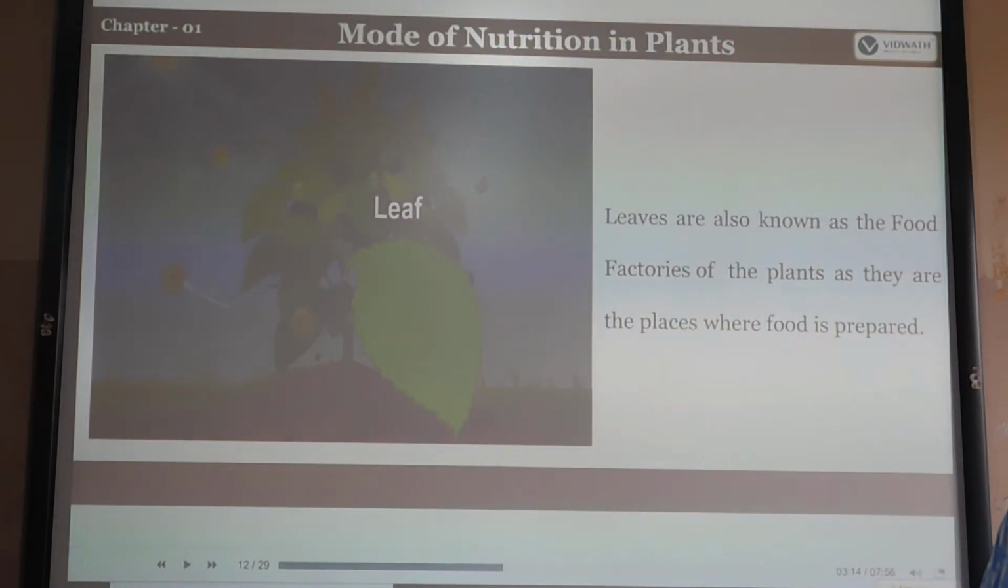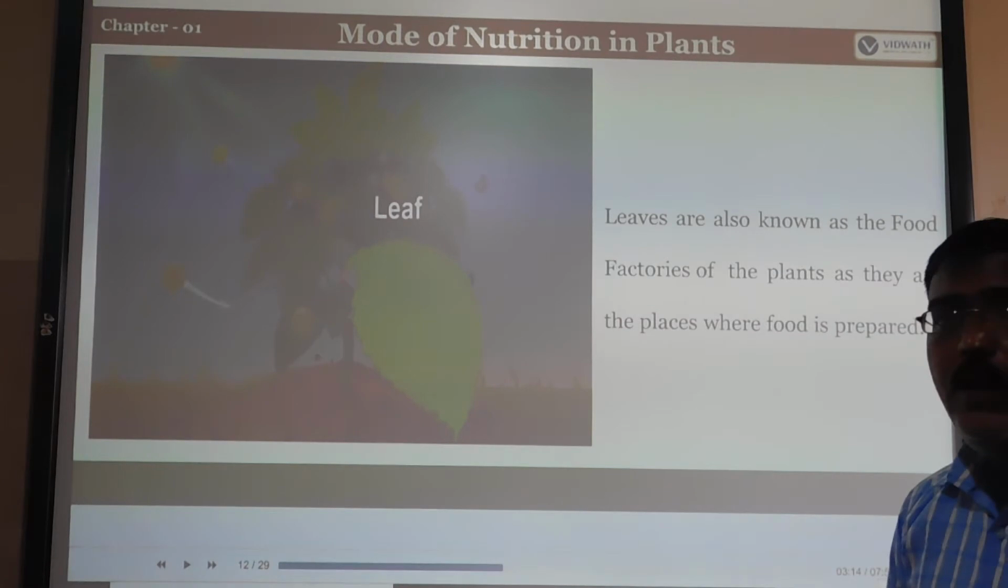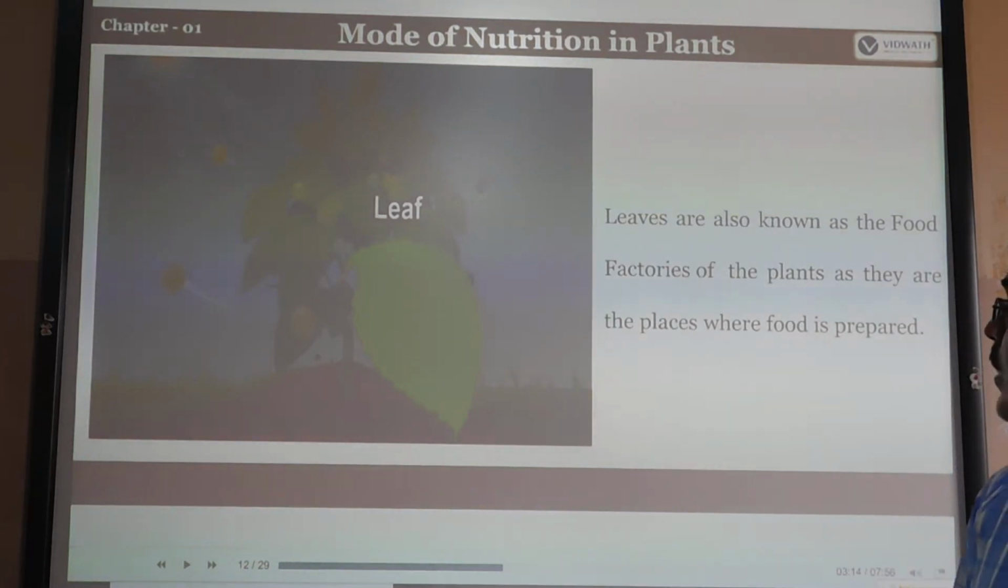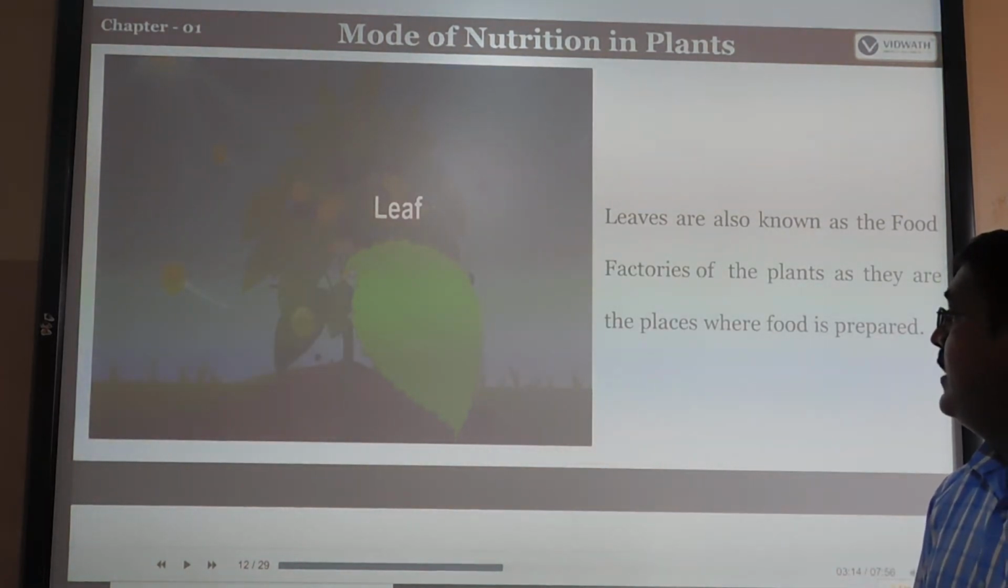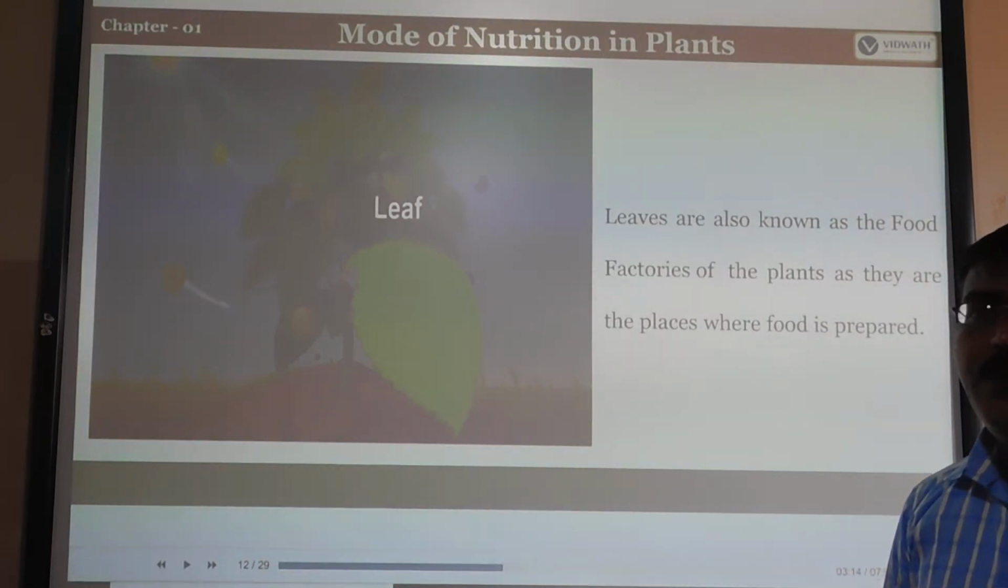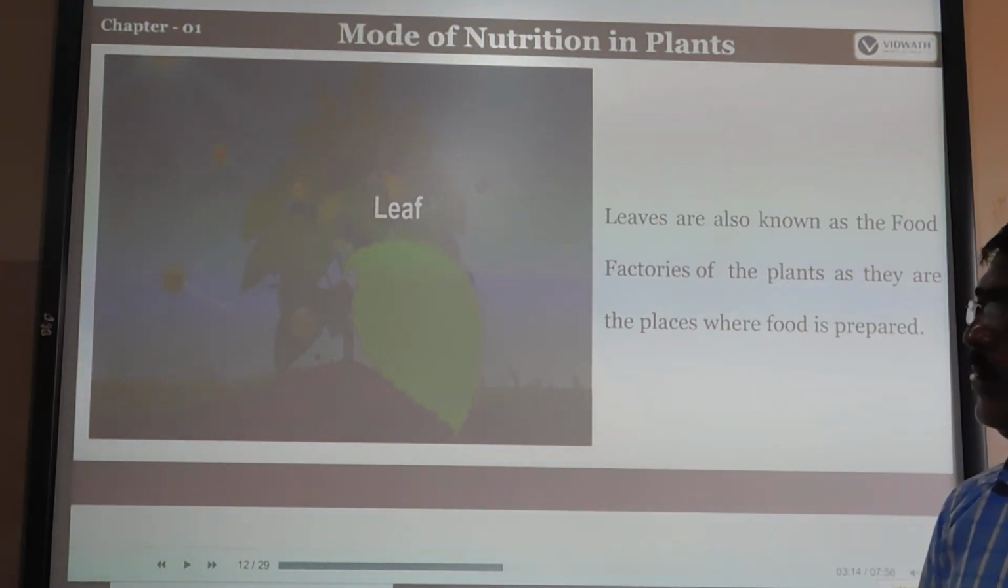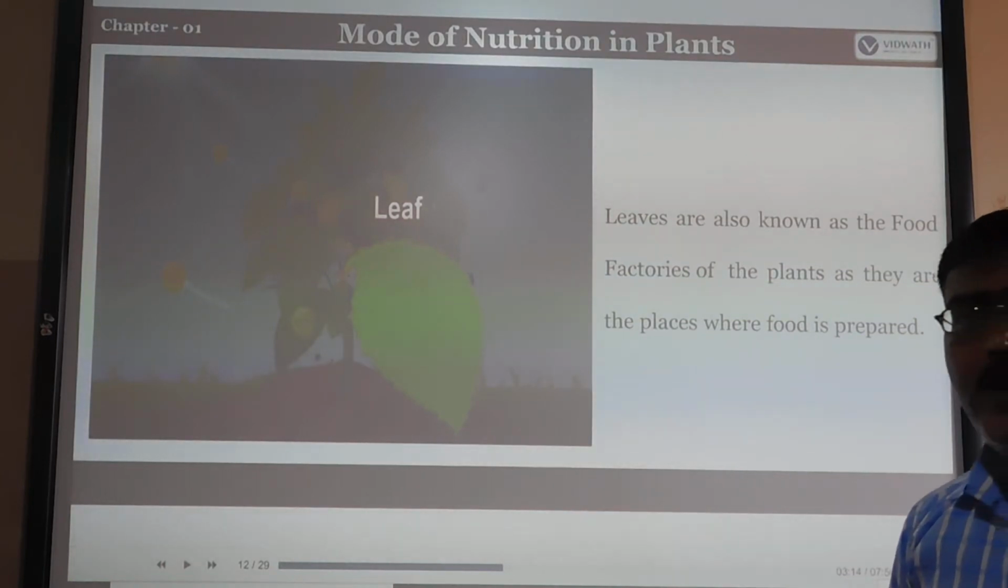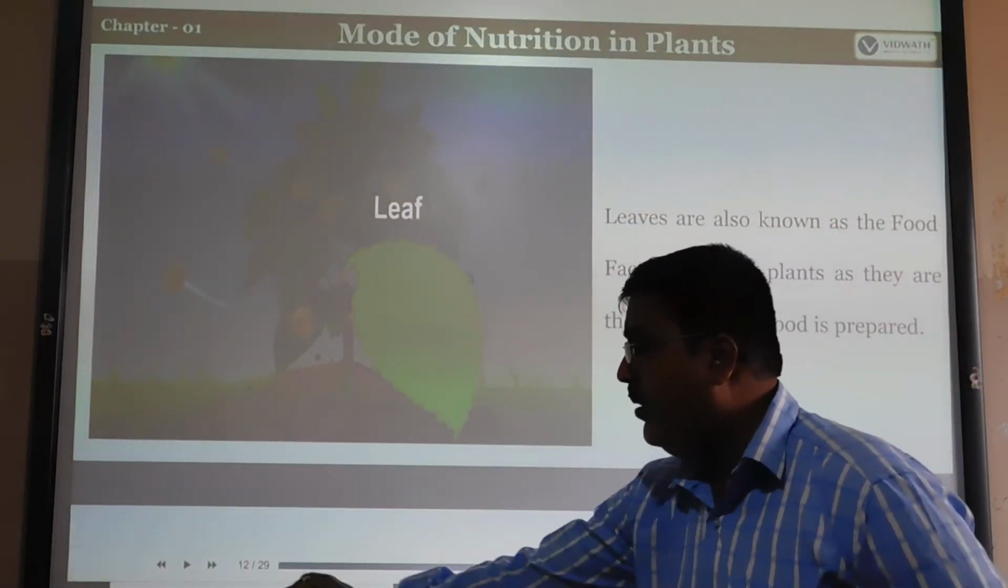So leaves are also known as the food factory of the plant, as they are the places where food is prepared. So they are the factory of the plants. Why is it called the factory of the plants? Because